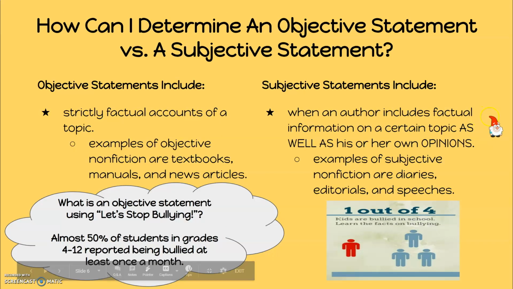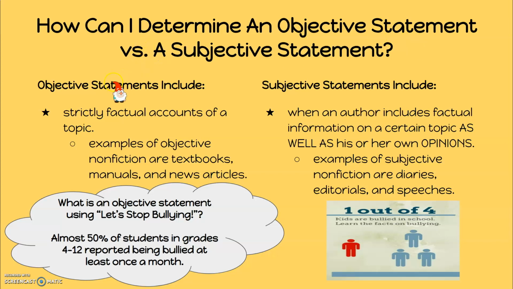All right, how can I determine an objective statement versus a subjective statement? So this is something that you guys practiced last week. Objective, remember, means facts. Subjective means you're including facts, but you're also including your own opinion as well. Okay, so on your quiz, you're going to have one question where you have to identify the best objective statement. So something that is completely factual and from the article.